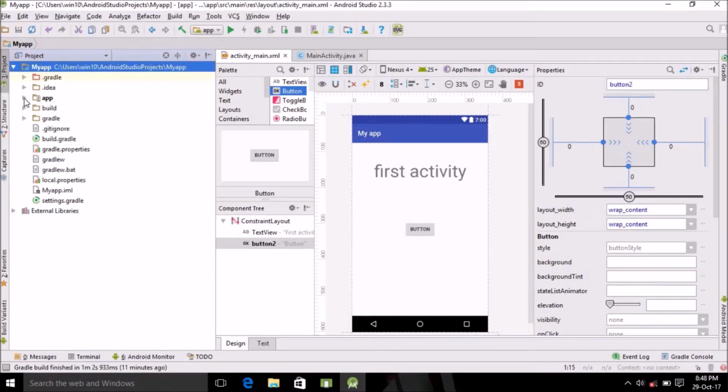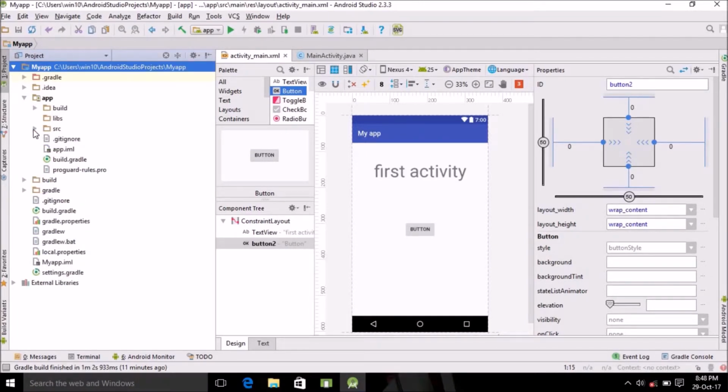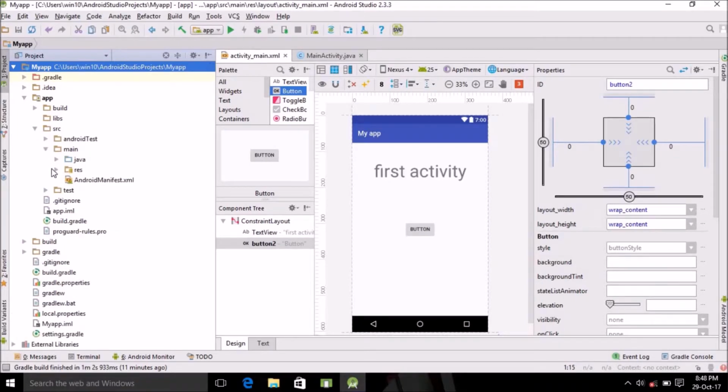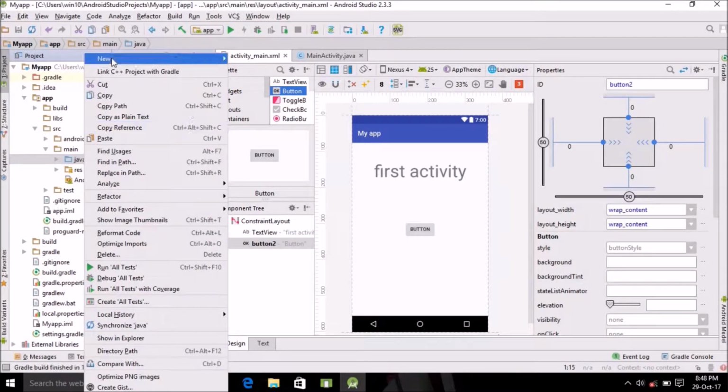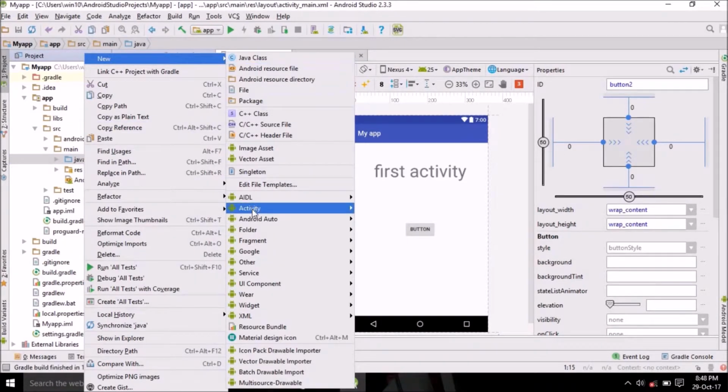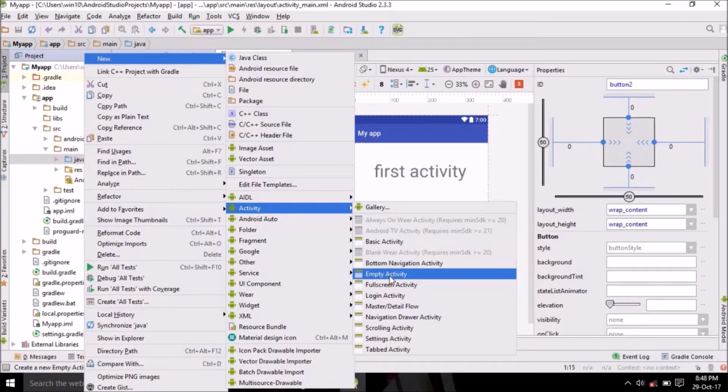So go to app, source, main, and Java. Right click here and create new activity. Choose empty activity.